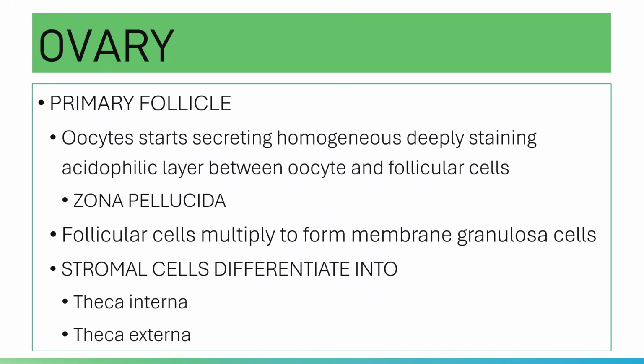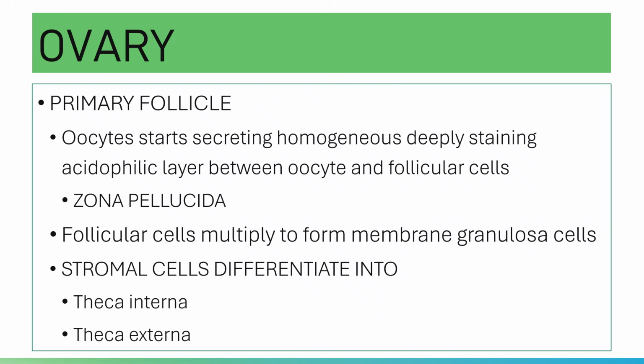Your primordial follicle will enlarge, and the surrounding follicular cells will proliferate and become cuboidal in nature to form your primary follicle.